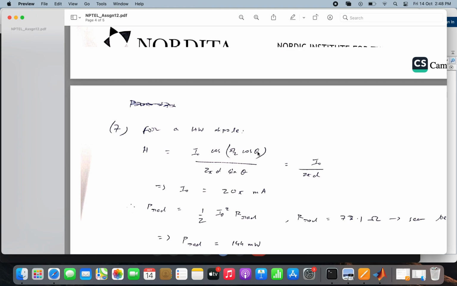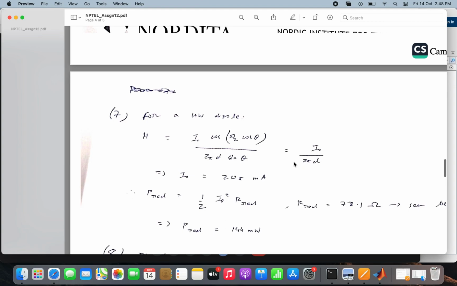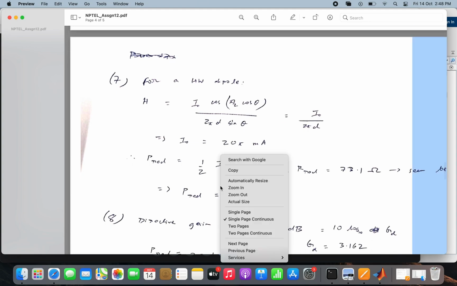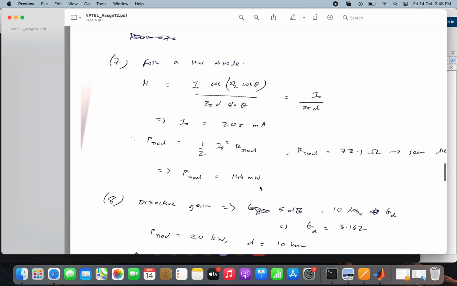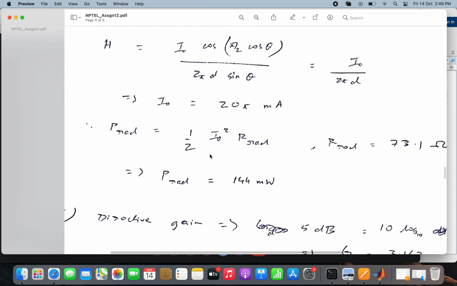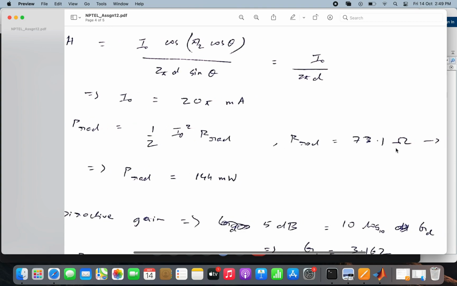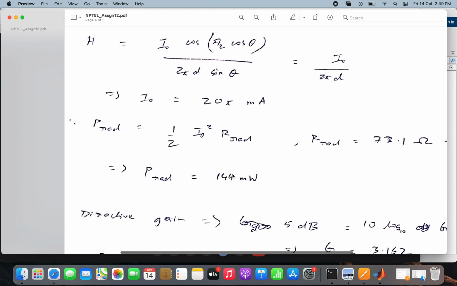So since theta is equal to pi by 2, this quantity becomes 0, and so cos of 0 is equal to 1. So h becomes equal to I0 by 2 pi d. So again, on substituting the values of h and d, I can calculate I0 equal to 20 pi milliamperes. Now the power radiated by this half-wave dipole is given by I0 square into radiation resistance, and radiation resistance for a half-wave dipole is 73.1 ohms, as we had seen before. So the radiated power is 144 milliwatts.